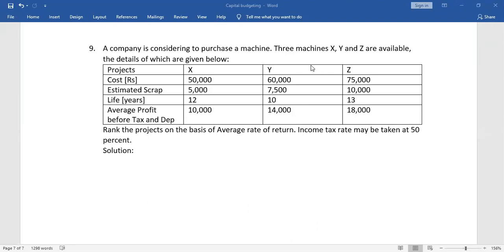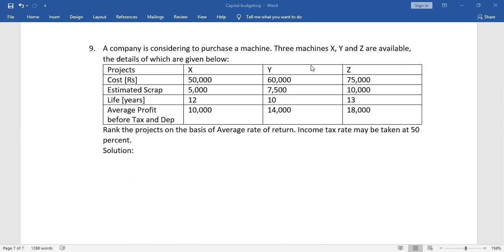The last option is machine Z, which costs rupees 75,000, and its life is 13 years. After the 13th year, if it is sold, it will fetch rupees 10,000. That is, the scrap value of machine Z is 10,000, and scrap value is the residual value when the asset reaches its expected life.